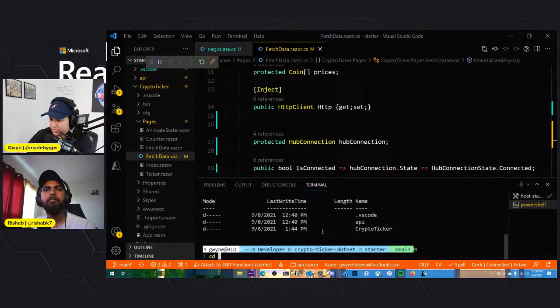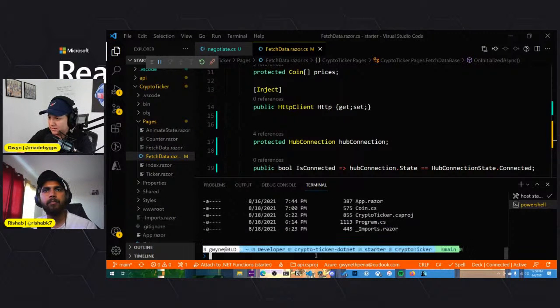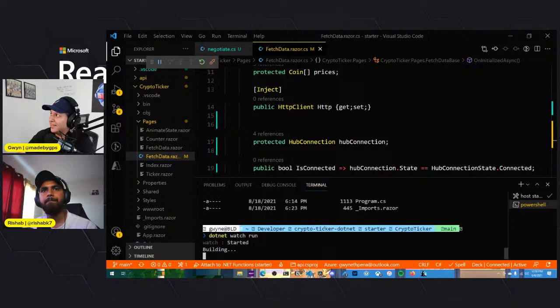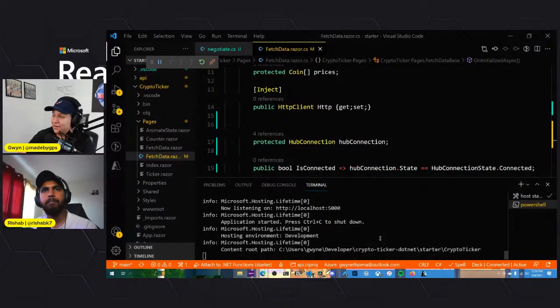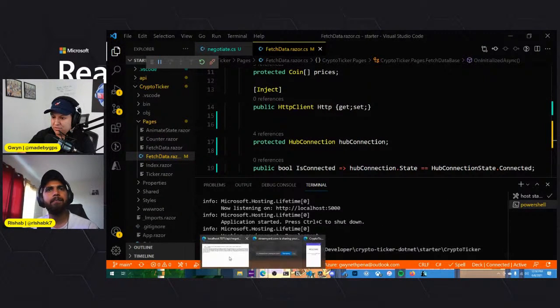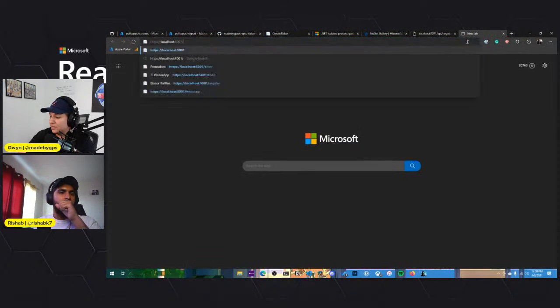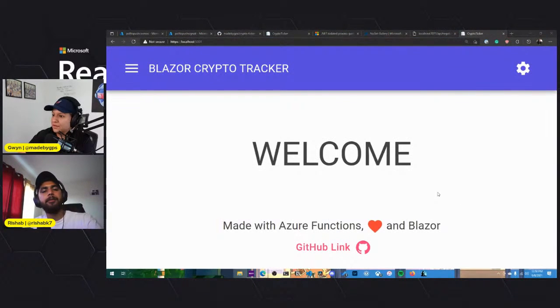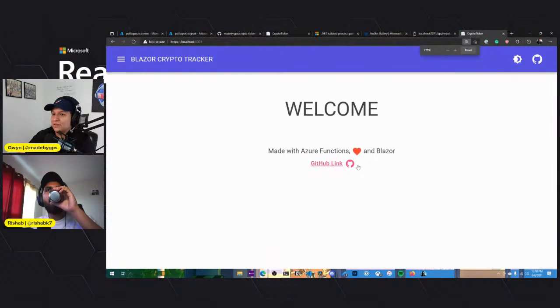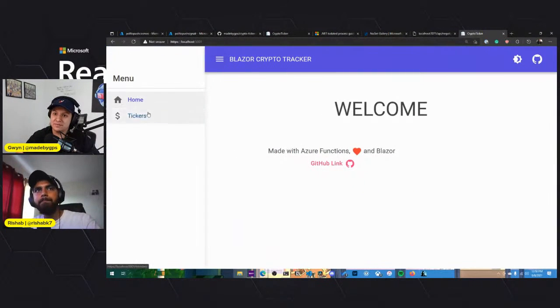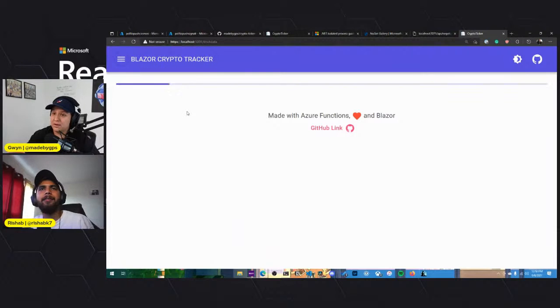We're to make sure we're in the front end. Yes, we're in the front end. Let's go to crypto ticker. And that is our front end, dotnet watch run. Let's see what errors we get. Let's open it on our browser here. Oh my goodness, that's way too big. All right, so again, this looks just the same, right? But here we have loading, because we don't have any data coming in yet.